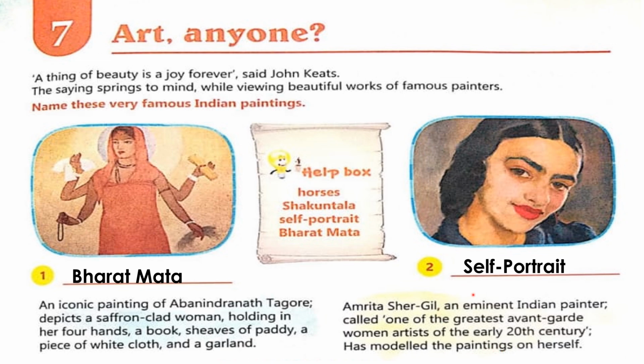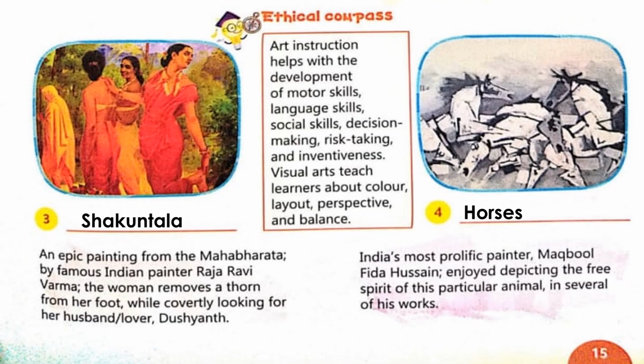So that is called a self-portrait. The third clue is an epic painting from the Mahabharata by famous Indian painter Raja Ravi Varma. The woman removes a thorn from her foot while covertly looking for her husband or lover, Dushyant. So the name of this painting is Shakuntala.